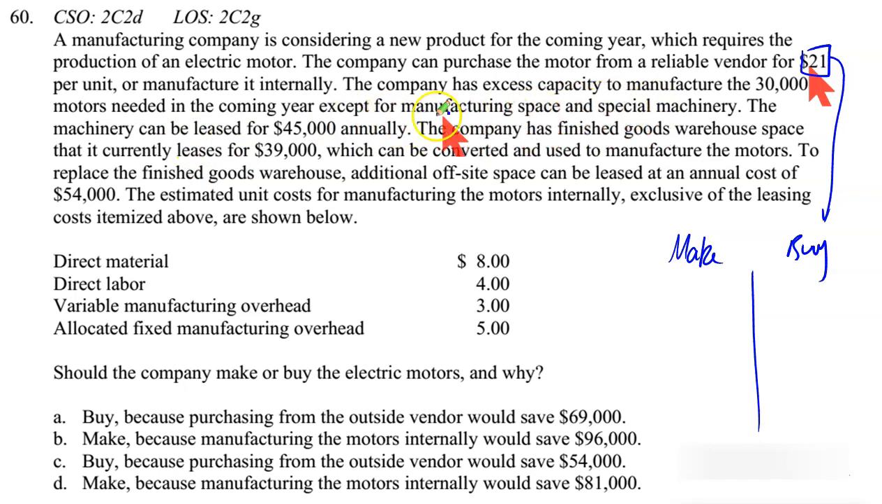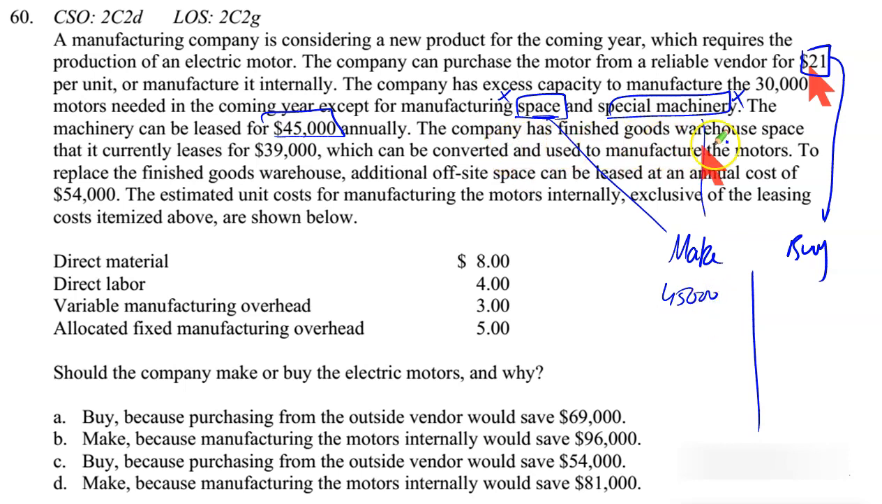It says that the company has excess capacity to manufacture the 30,000 motors needed in the coming year, except for manufacturing space. We don't have manufacturing space, and we don't have special machinery. We need to acquire space and machinery, and this is the cost relevant for making. What are these costs? Let's see. The machinery can be leased at $45,000 annually. You need to pay this amount on an annual basis. This is a relevant cost.